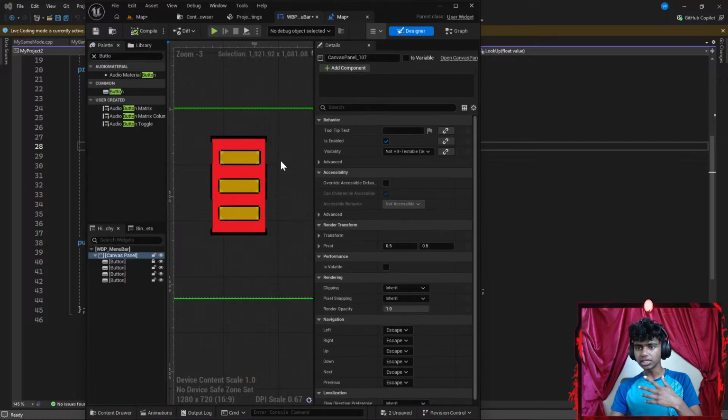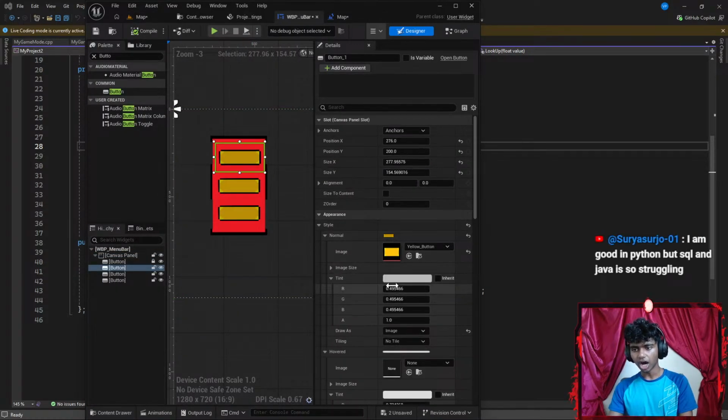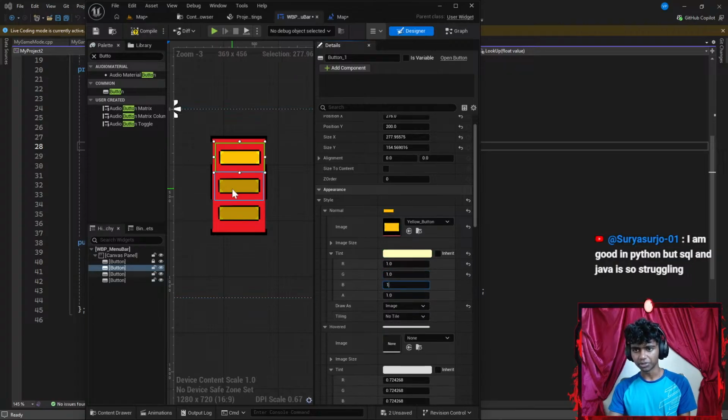So I'm going to go ahead and exit this. Go to my button here. Under tint, I'm going to change that to something like 1, 1, and 1. So my tint is not completely dark. I'm going to change that to 1, 1, and 1, so I can get its original color.